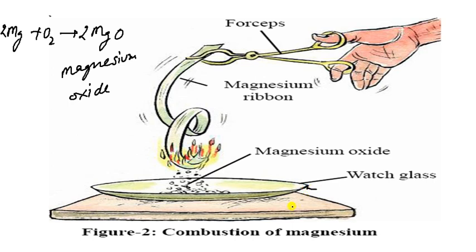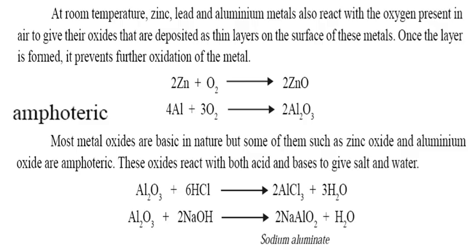It is your watch glass and the combustion of magnesium is given. And it is the forceps जिससे हम लोग हाथ से पकड़ लेते हैं इसको जिससे कि हाथ बच जाए आपका burning से. And that is magnesium ribbon. मैग्नीशियम ribbon को burn करते हैं तो burn होता है ये. Let us see what will happen next one.